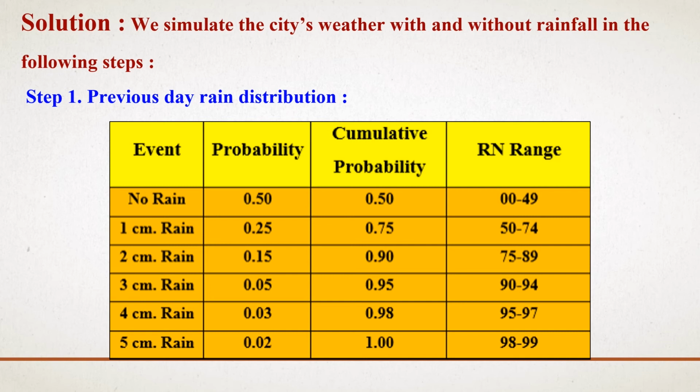And we have to assign the random number range. We saw how to fill the random number range: it is a class interval, obtained by decrementing 1 from the cumulative probability given. So we arrange the random number range also.